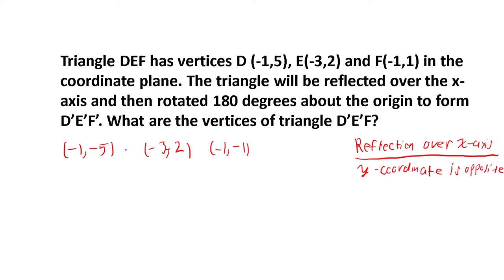That's our rule, right? So that's what we get here with these numbers. Everything that was positive in my y, my second number here, becomes negative. If it was negative, it would then become positive, right?